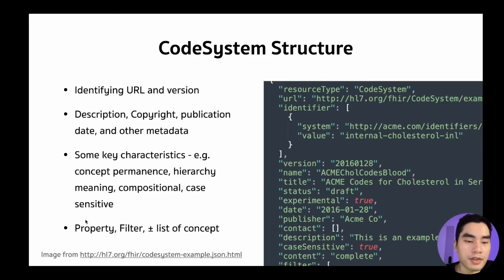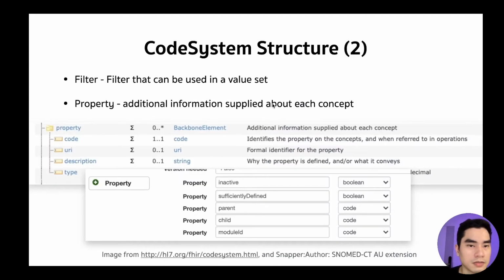And property, filter, and maybe some code systems define a list of concepts inside that system. Okay, I would say you don't have to worry much about this slide, just listen to get some concepts. Filter is like when we define a value set, we have to include codes from the code system, right?